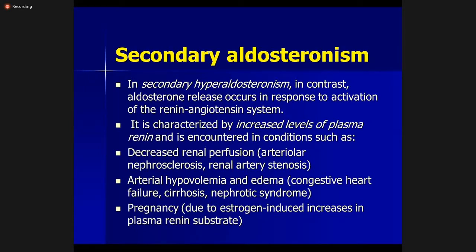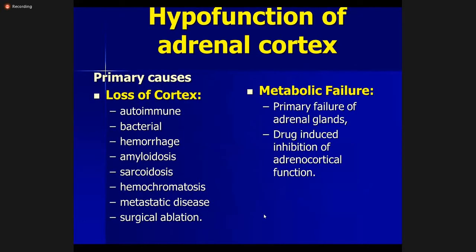It is characterized by increased plasma levels of renin, and it can be seen in conditions like decreased renal perfusion, which can be seen in arteriolar nephrosclerosis and renal artery stenosis. Then it can be seen in arterial hypovolemia and edema, which can be secondary to congestive cardiac failure, cirrhosis or nephrotic syndrome. All these conditions lead to hypovolemia and activation of the renin-angiotensin system. Then in pregnancy, secondary hyperaldosteronism can occur due to an estrogen-induced increase in plasma renin substrate. So all these conditions will lead to secondary hyperaldosteronism.